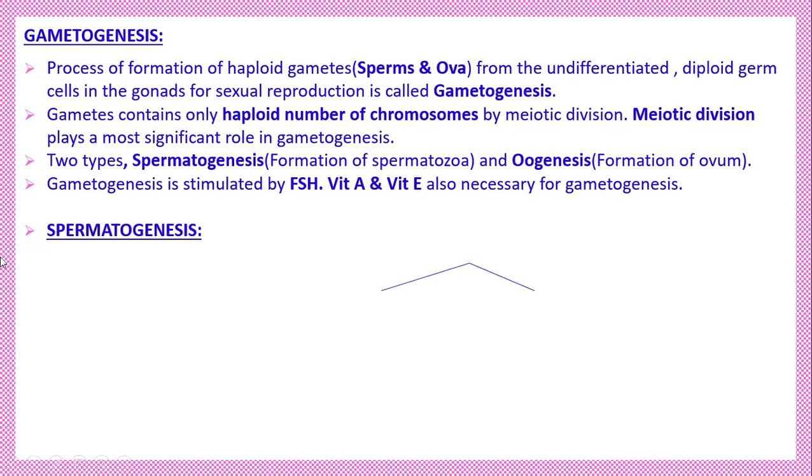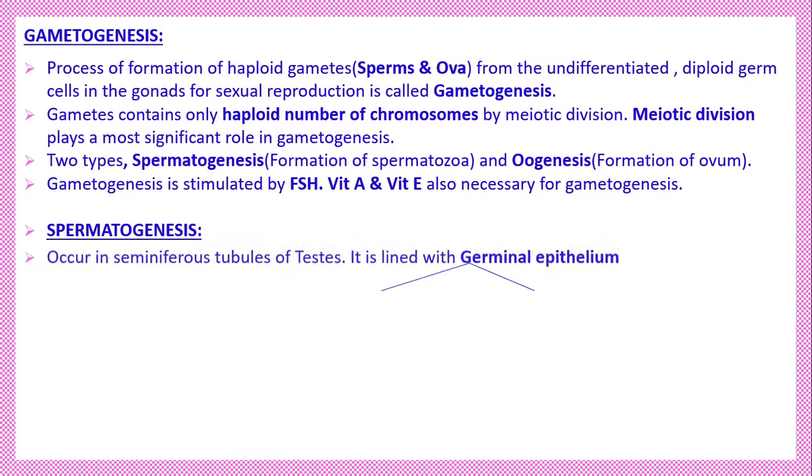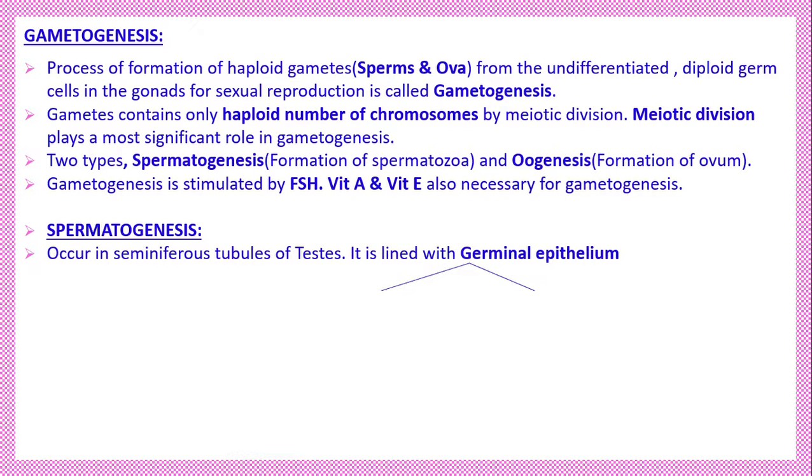Now we pass on to spermatogenesis. Spermatogenesis, as I told, is the formation or production of male spermatozoa. Where does it take place? In the seminiferous tubules of the testes. Inside the testes, thousands of tubular structures in the testicular lobes are called seminiferous tubules. That is the site for spermatogenesis from the germinal epithelium.